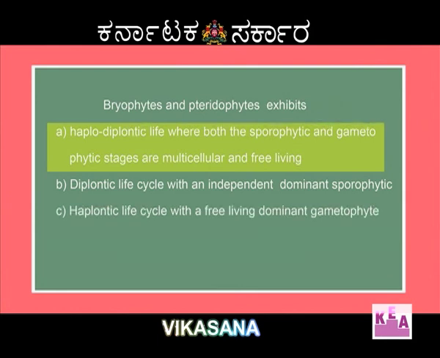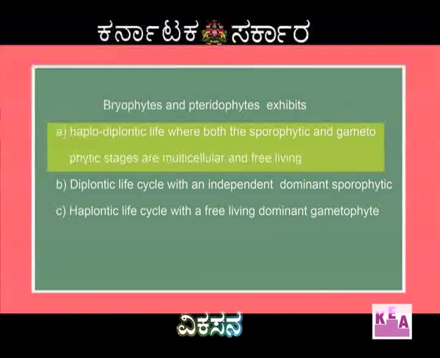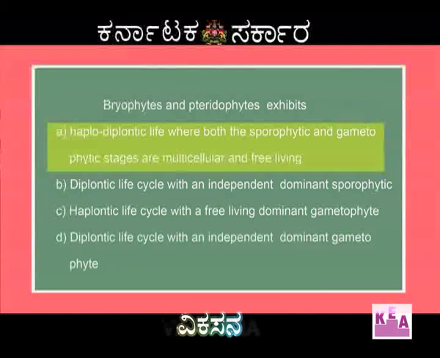Haplontic life cycle with a free living dominant gametophyte is applicable to algae, whereas D, diplontic life cycle with an independent dominant gametophyte, is wrong, because when it is a diplontic life cycle, it is the sporophyte which has to be dominant, not the gametophyte. So, the right answer is option A, haplodiplontic life cycle.